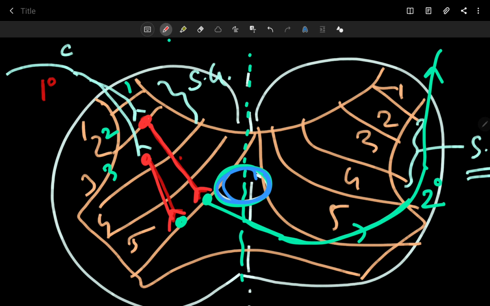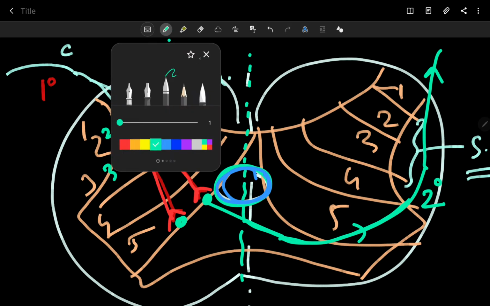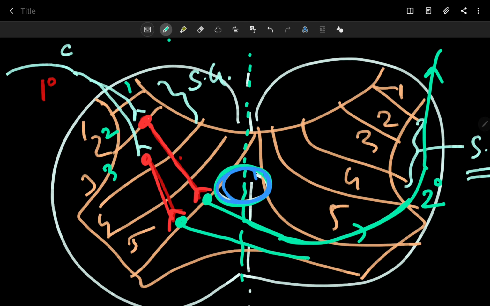And from layer 5 of the spinal cord, your second order neuron originates. Same story here, this tract also.